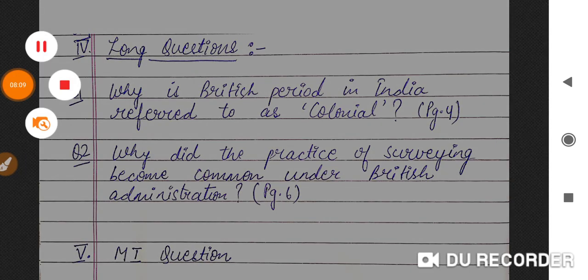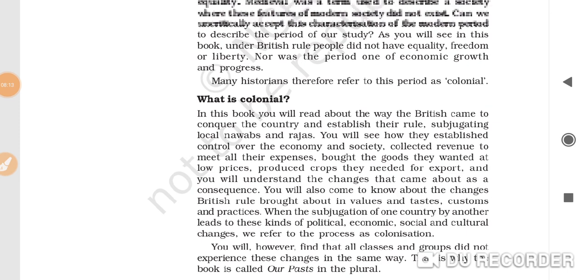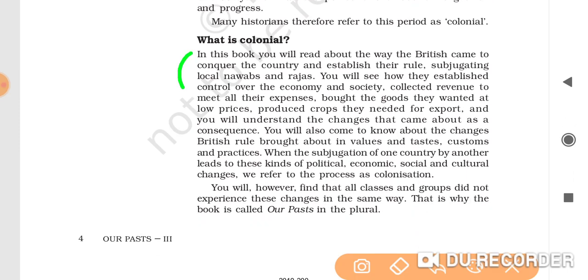Let me show you that page. See, this is page number 4, and from this para you can frame the answer in 5 points. You can write that the British came to conquer the country and establish their rule first, subjugating the local Nawabs and Rajas. This can be the first point.